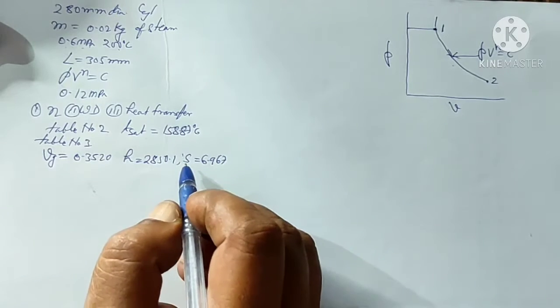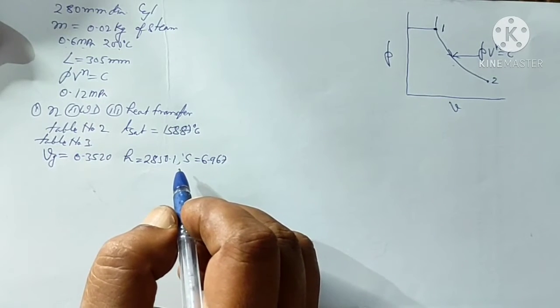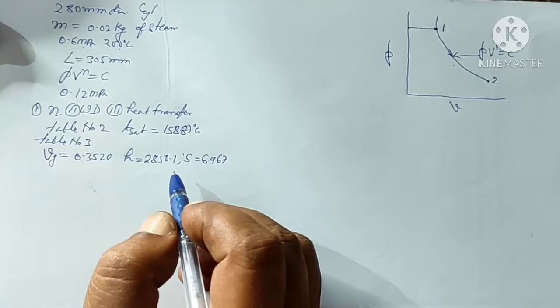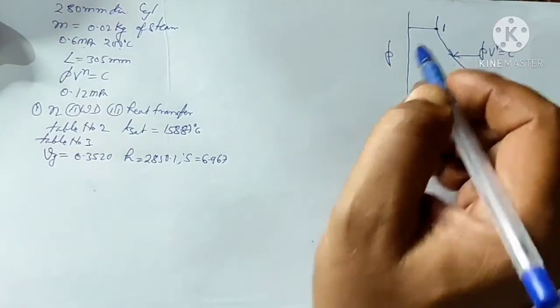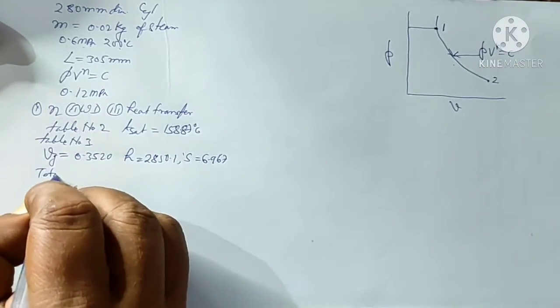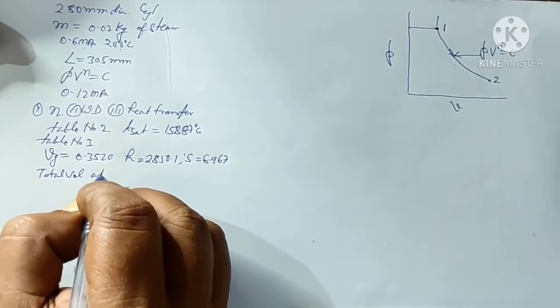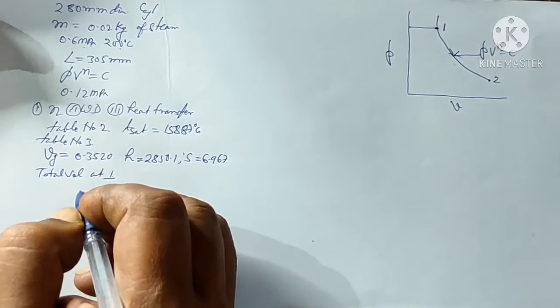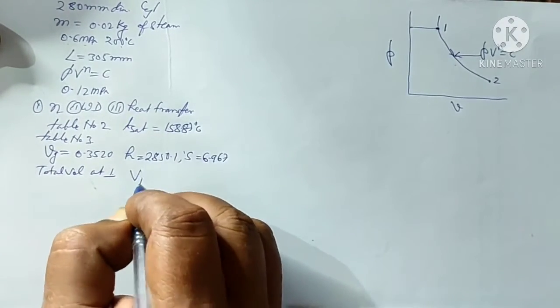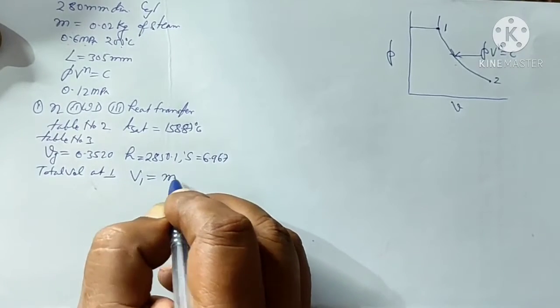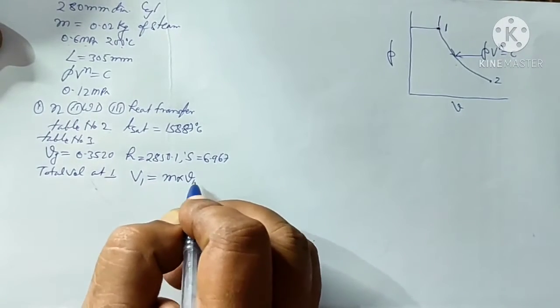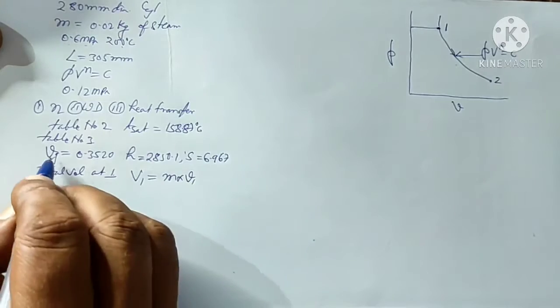Okay, so this data is given in steam table number 3, the superheated steam table. First we will find out the total volume at point 1, that is the initial state. V1 will be equal to m into v1, the specific volume at point 1, that is vg.